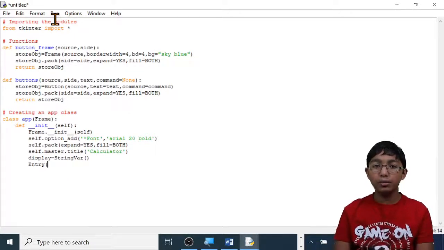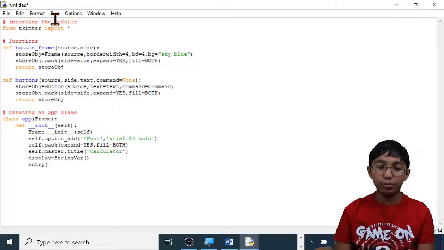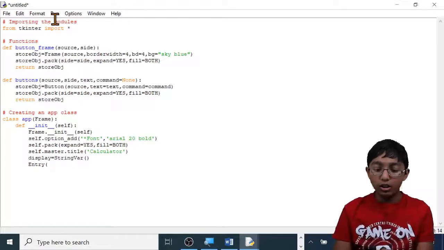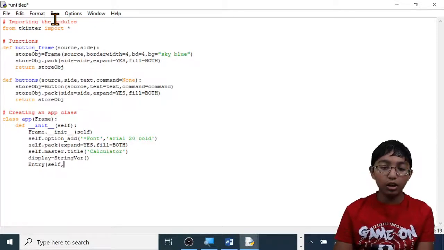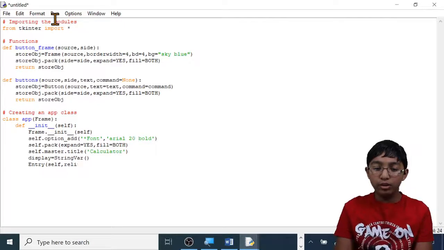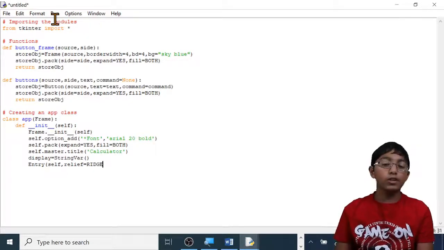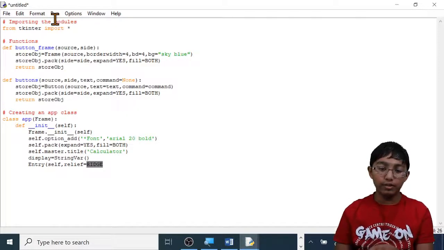So this is the display screen at the very top. And we typed Entry, so you can type inside of the display screen and you can just press the buttons, but it is best to press the buttons. Then type self, comma, relief equals all capitals RIDGE.